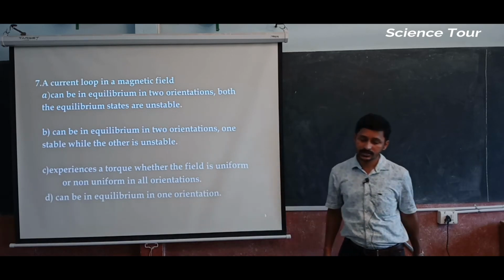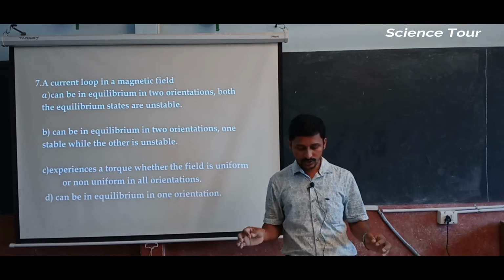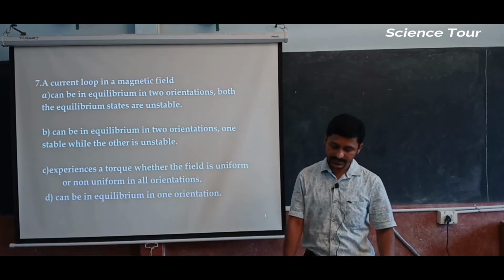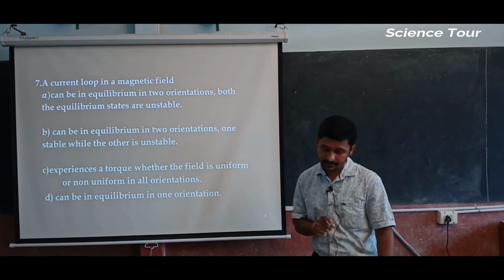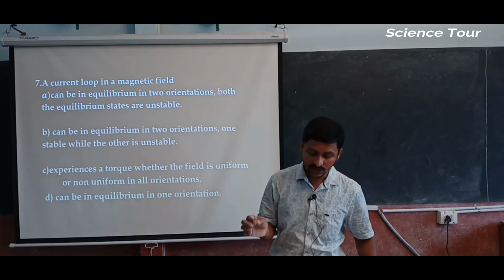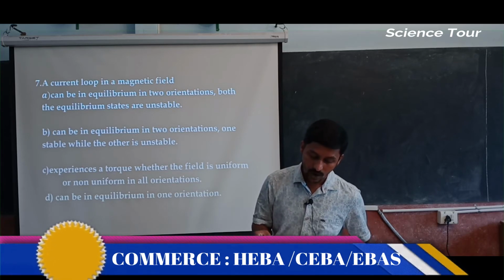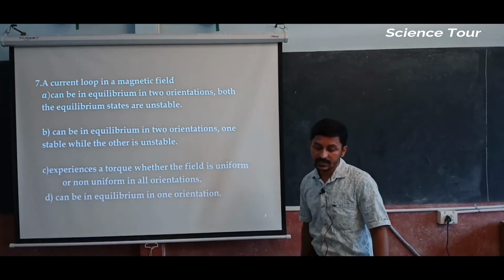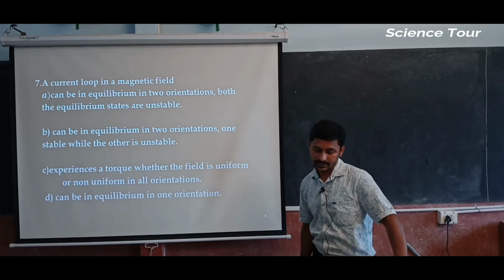The options are: can be in equilibrium in two orientations, both equilibrium states are unstable; can be in equilibrium in two orientations, one stable while the other is unstable; experiences a torque whether the field is uniform or non-uniform in all orientations; can be in equilibrium in one orientation.